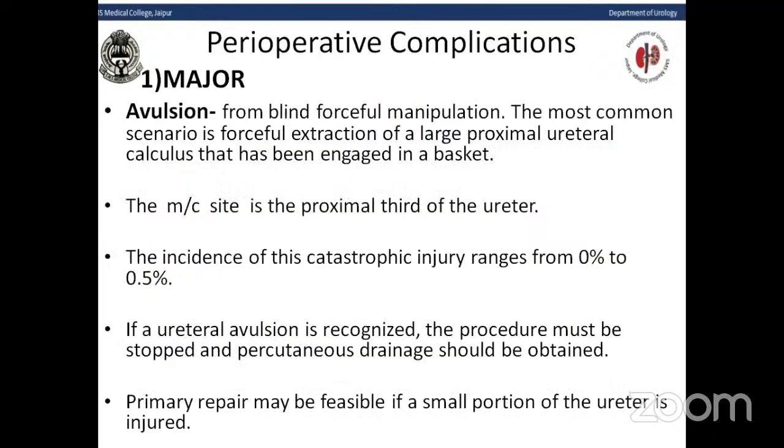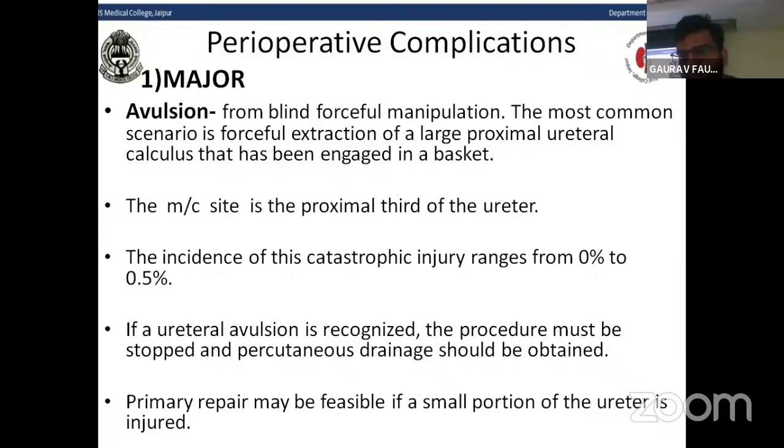So I will interrupt Gaurav here. Don't divide into perioperative and post-op. Perioperative means pre, intra, post, all, right? So this is your intraoperative complications that you are describing. And then you will have post-operative complications, right? So this is intraoperative. Go ahead. Yes, sir. So first come to intraoperative complication.